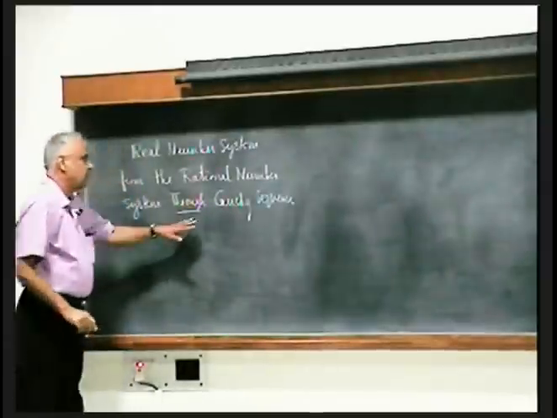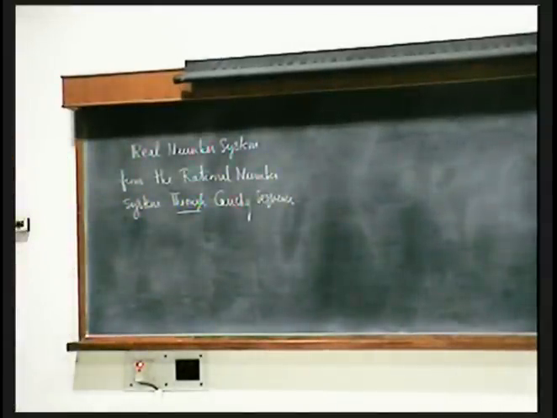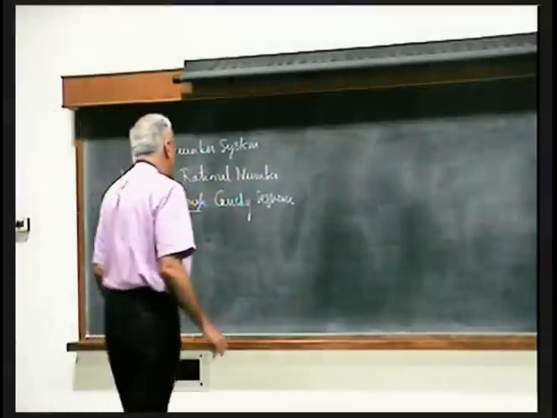There is another one through Dedekind cuts. First, I am going to discuss through Cauchy sequences.